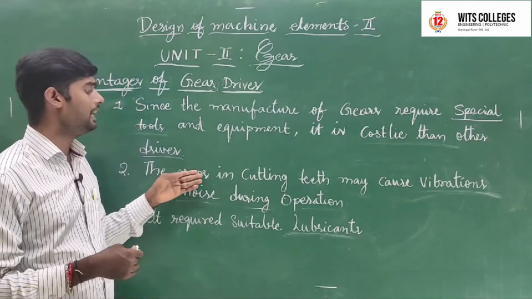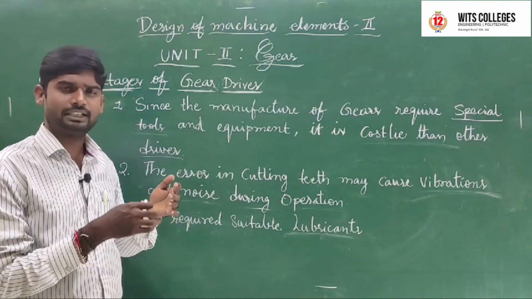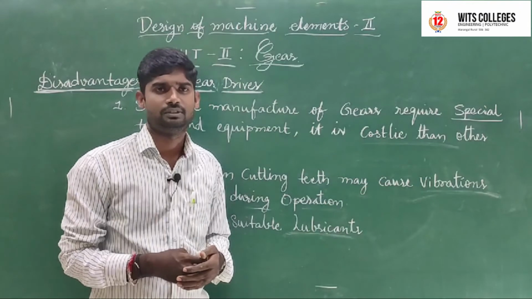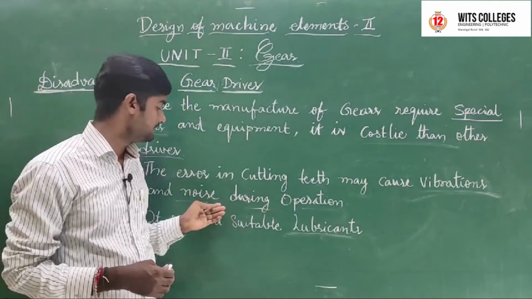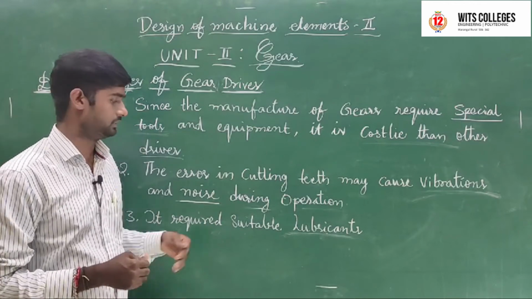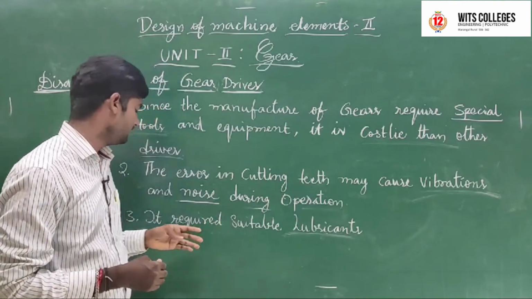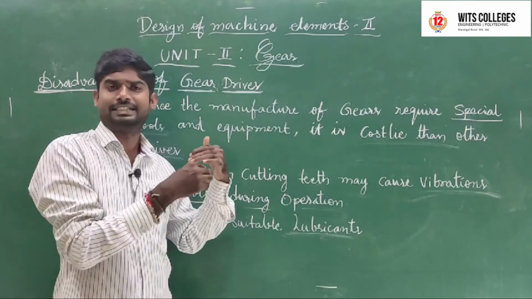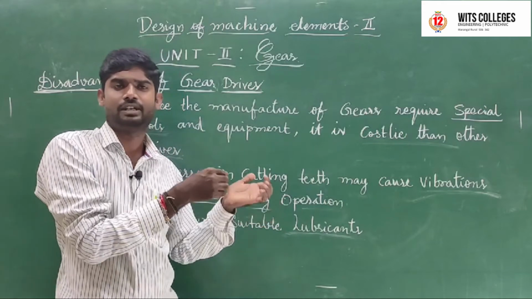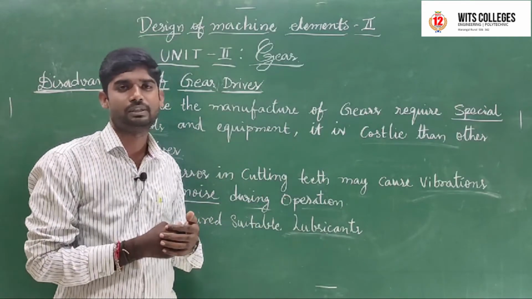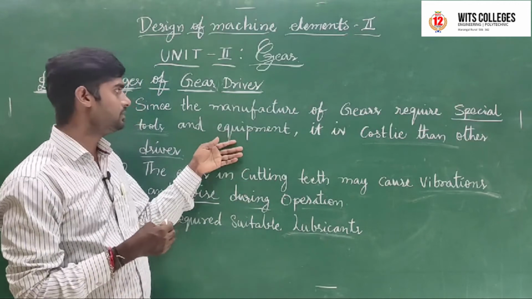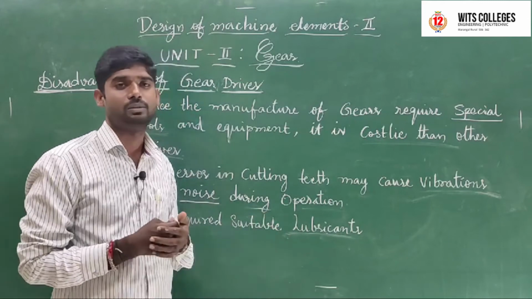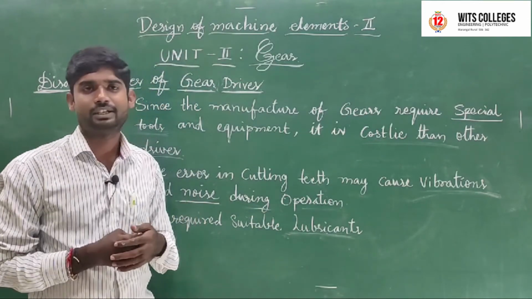Next, errors in cutting teeth. Any errors in cutting teeth may cause vibrations and noise during operation. Next, it requires suitable lubrication. In belt drives we are not using lubricating oils, but in gear drives we are using suitable lubricants. This is also one of the disadvantages.